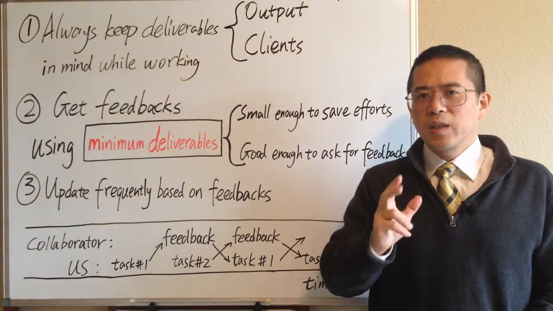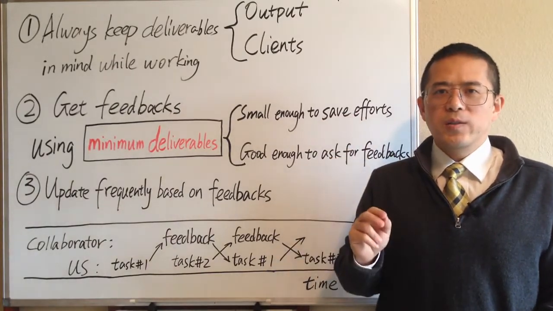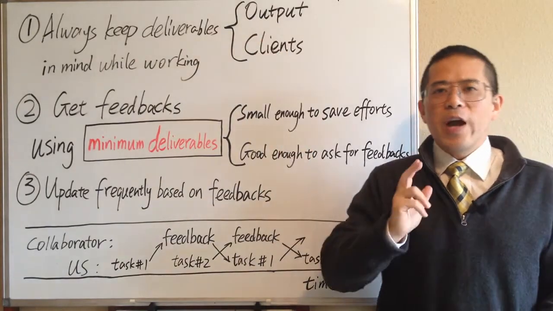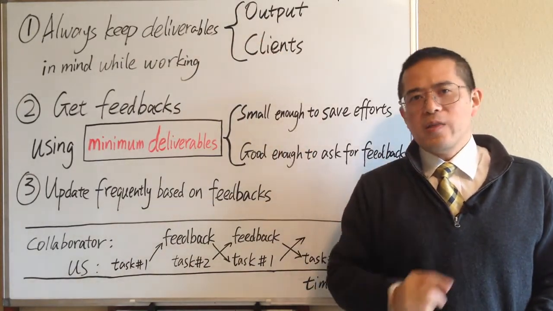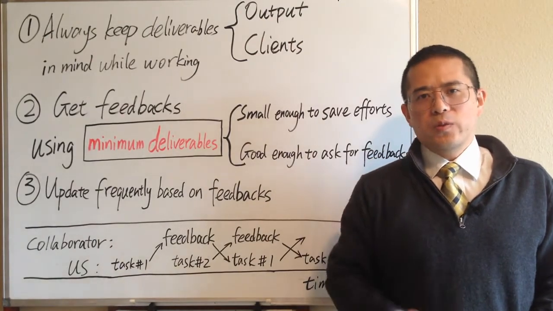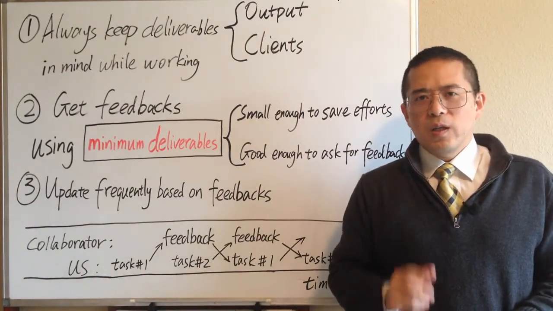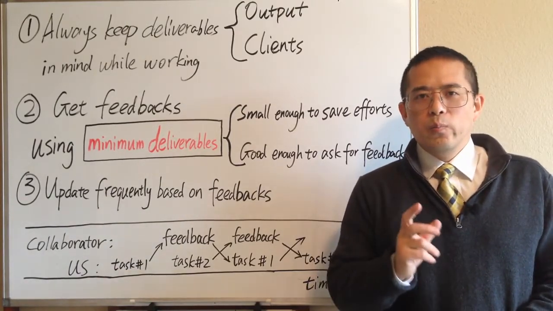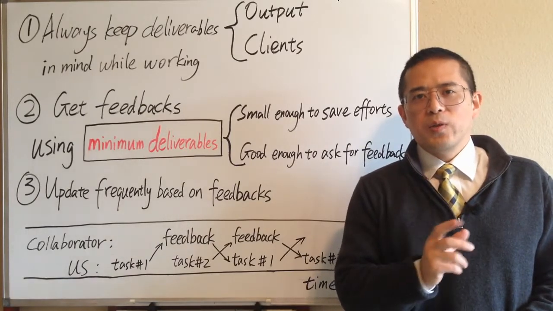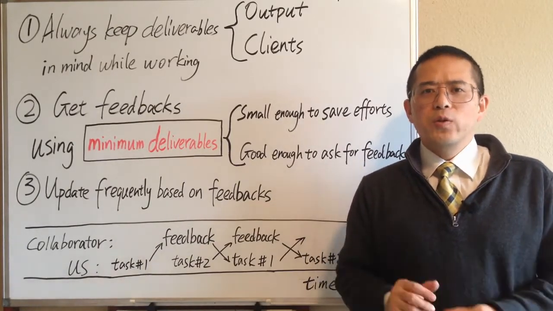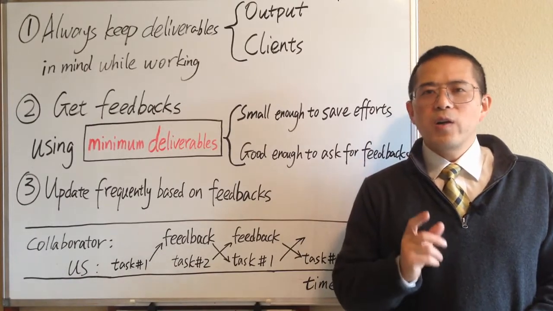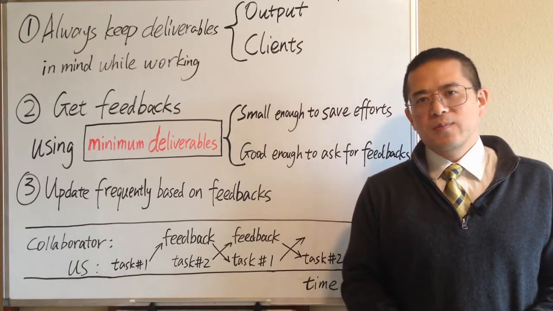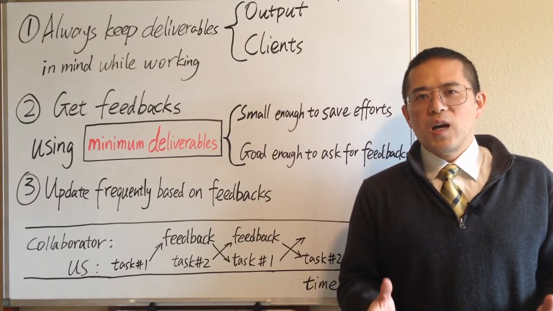When we talk about deliverables, there are 2 key points. The first is the output itself. For every task, the most important thing is always the final output. The value of our work is usually evaluated based on our final output, but not our efforts during the process. When our final output is not good, even if we worked very hard, in other people's eyes, we didn't work effectively. They may not even agree we worked hard enough.